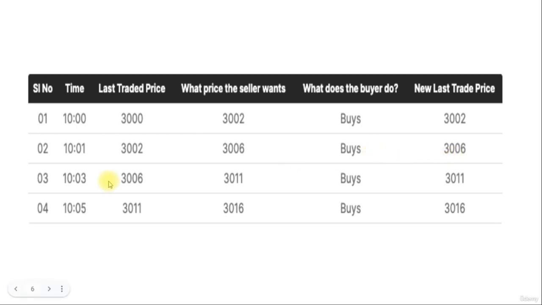Same if we move to 10:03. 3,006 was the LTP. The seller is asking for 3,011. The buyer is ready to buy the stock at 3,011 and the LTP becomes 3,011. At 10:05, the LTP is 3,011. The seller wants 3,016 to sell the stock. The buyer is ready to buy the stock at 3,016 and the LTP becomes 3,016. So Infosys was trading around 3,000 rupees at 10 a.m. Now it is trading at 3,016 at 10:05. So this is how the stock price is moved.